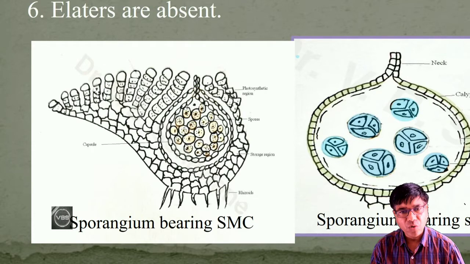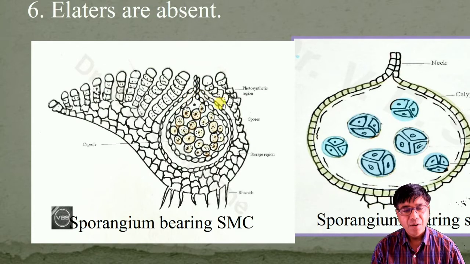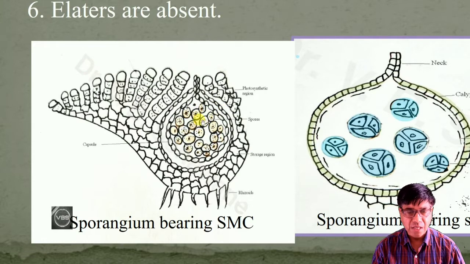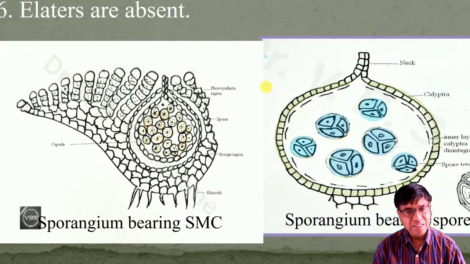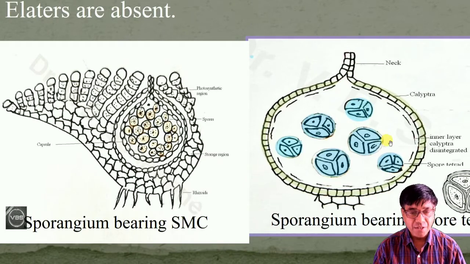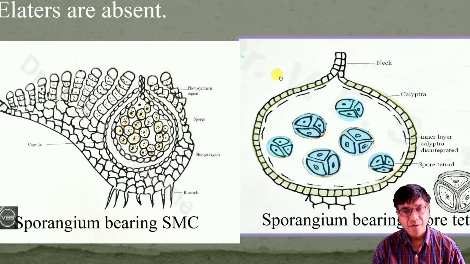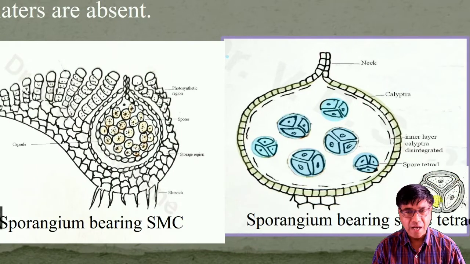Inside the sporogonium are present many spore mother cells, which remain surrounded by a capsule wall and two-layer calyptra. Each spore mother cell divides by meiosis and forms 4 haploid spores arranged tetrahedrally, except Riccia personii.